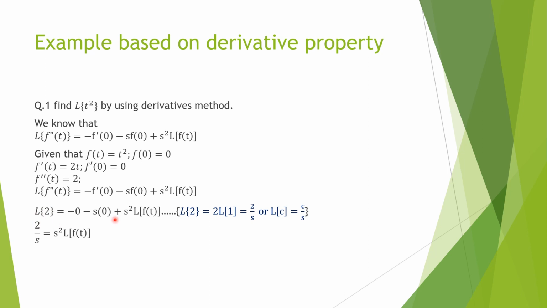Laplace transformation of 2 means 2 times the Laplace transformation of 1, which is equal to 2 by s, because we know that the Laplace transformation of 1 is 1 by s. You can solve this part as the Laplace transformation of any constant c will always be c upon s. So Laplace transformation of 2 will be 2 by s, which is equal to s square times the Laplace transformation of function of t. And we want this Laplace transformation of function of t. So Laplace transformation of function of t will be 2 upon s cube.